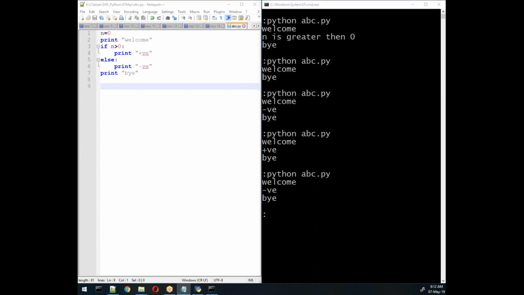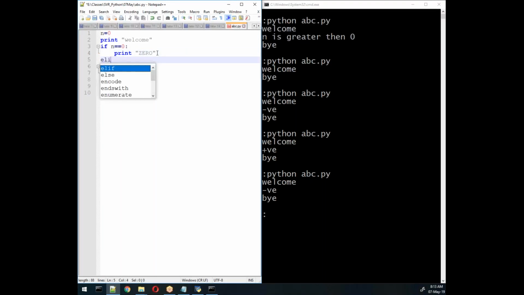That means it should be else if ladder. If it is 0, then I need to write some condition. So I'll write one condition, equal to 0. If the number is 0, display some message.